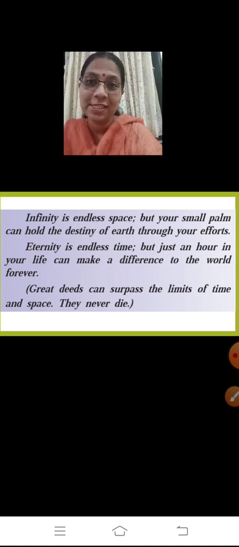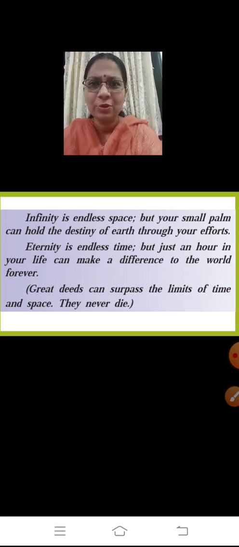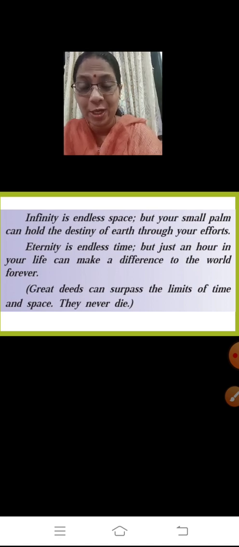Okay, so this is the meaning of the poem, where it's telling that whatever is there in your hand, even just an hour in your life can make a difference to the world forever. Whatever things you do, you try to bring about some change in the world. That change you bring, whether it's the effort of an hour, or one month, or one year, or 10 years, will make a lot of difference to the world if it is for the benefit of the world. So here the last line says, great deeds can surpass the limits of time and space, they never die.